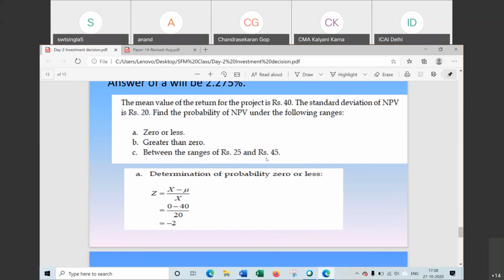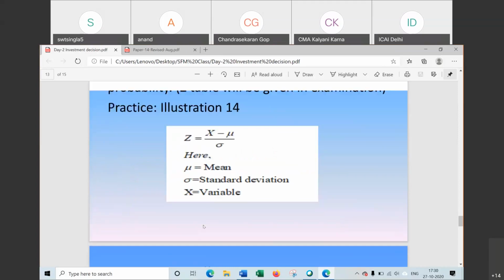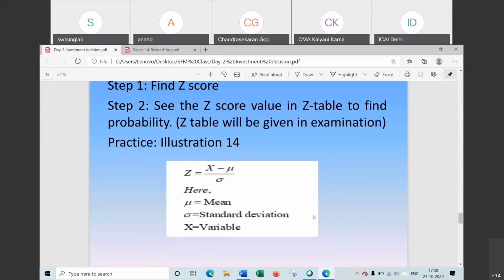Now the probability will be computed with the help of the Z table. We find the probability in the normal distribution from the Z table, and to know which value to look at in the Z table, we find the Z score. What is the formula for the Z score?